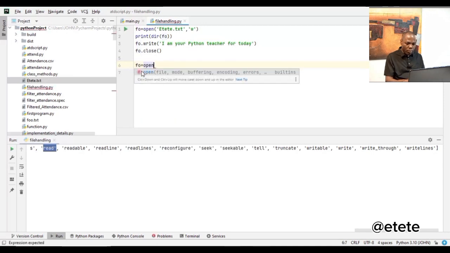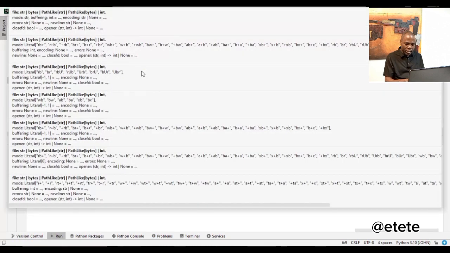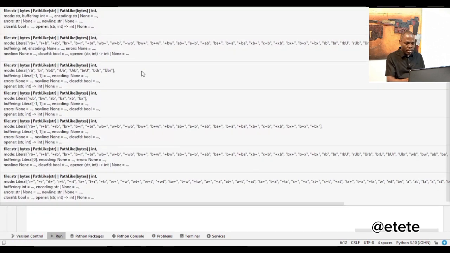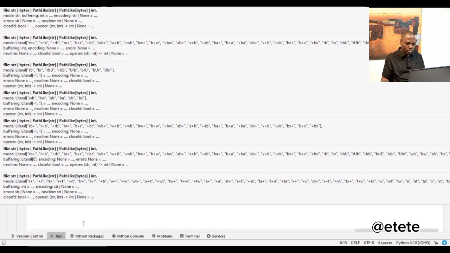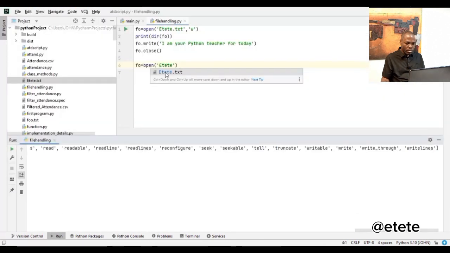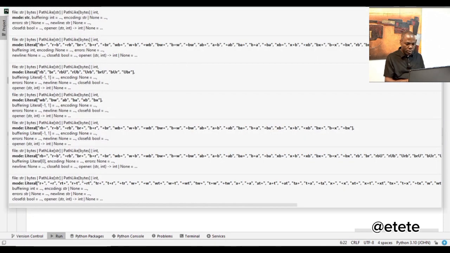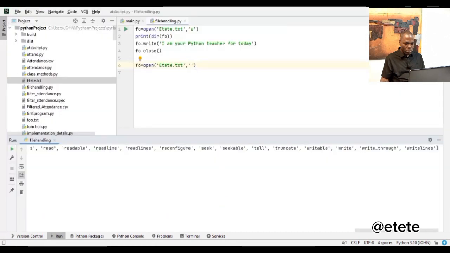Then I'll call the open function and supply that same file to it, and then I'll put it in read mode.